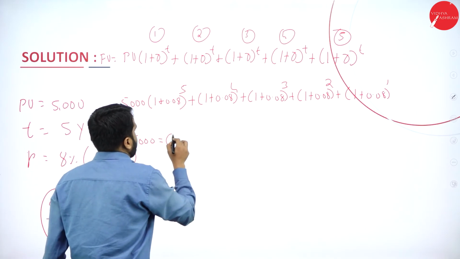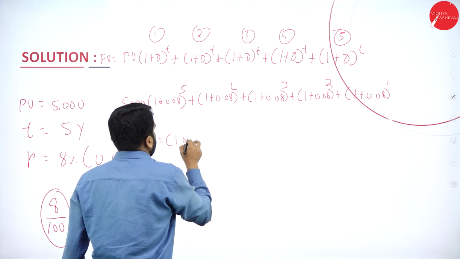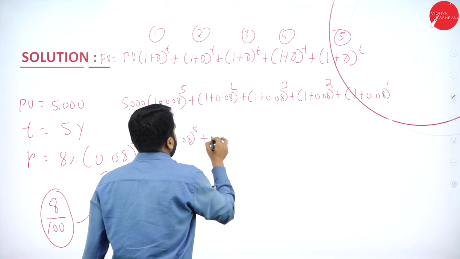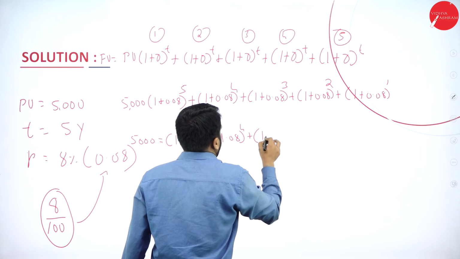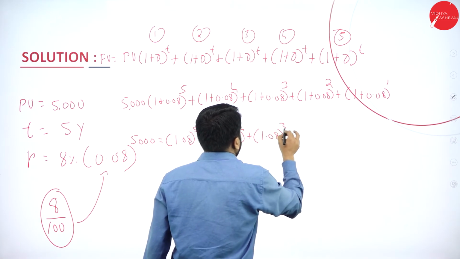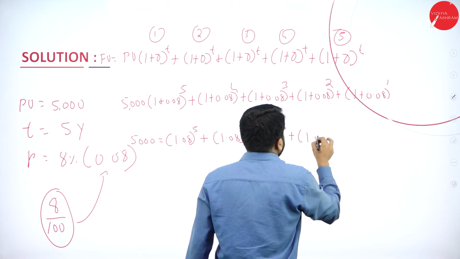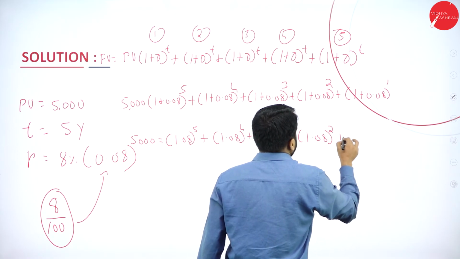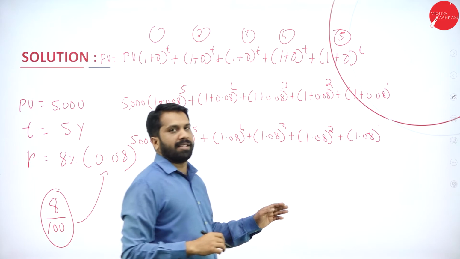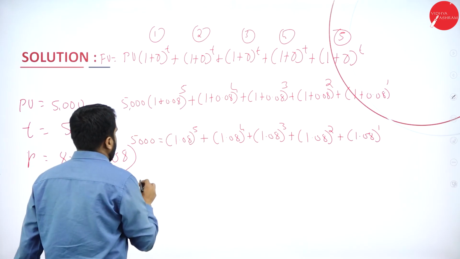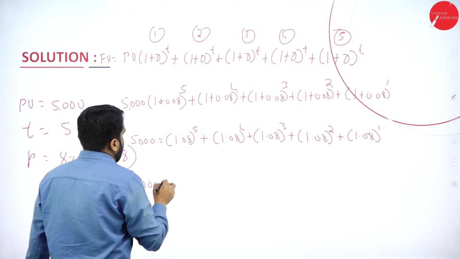So, simplify this. 1.08 to the power of 5, 1.08 to the power of 4, 1.08 to the power of 3, 1.08 to the power of 2, 1.08 to the power of 1. These are the pieces of information. Now 5,000 we write as it is.